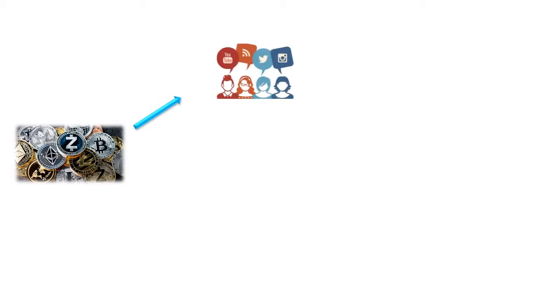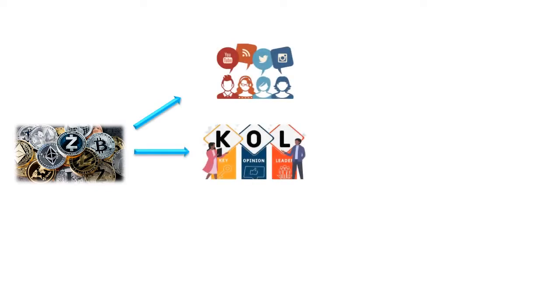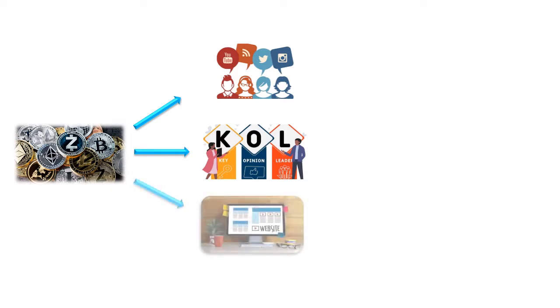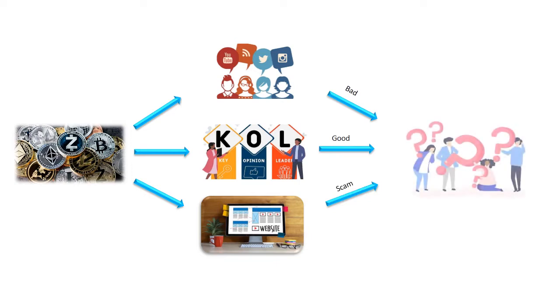There are many crypto projects on the market today. Investors often get information from many sources: social networks, KOLs, websites. Information is one-way, not interactive, subjective. Evaluating methods are not uniform. This leads to the fact that investors cannot distinguish or evaluate the quality of projects to decide on their investment.